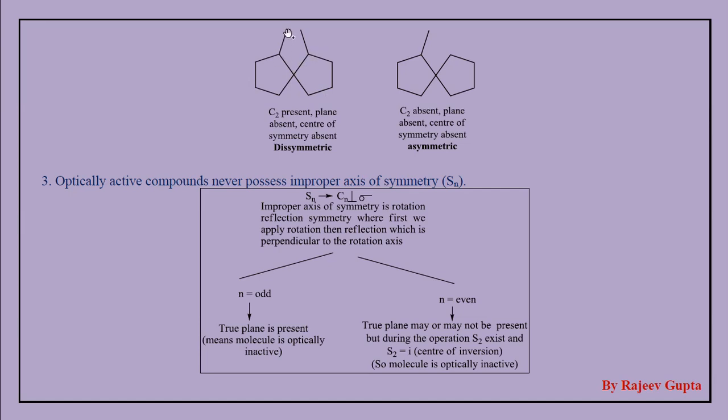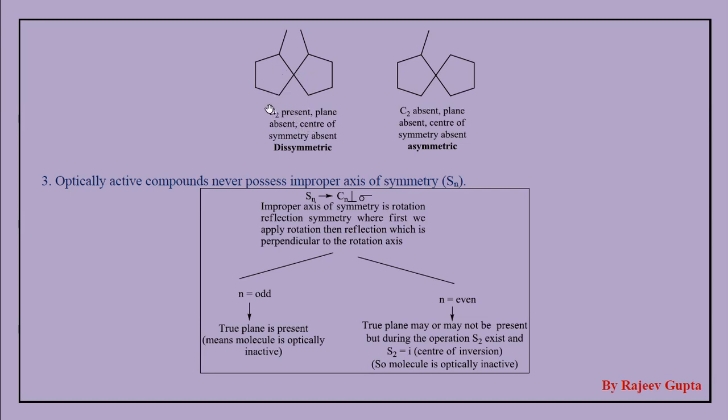On this carbon atom, a methyl group and a hydrogen are present. Here two hydrogens, this is a CH2 group, this is a CH2 group. On this carbon atom, no hydrogen atoms are attached. So this is also an example of a chiral axis, a chiral molecule which contains a chiral axis.